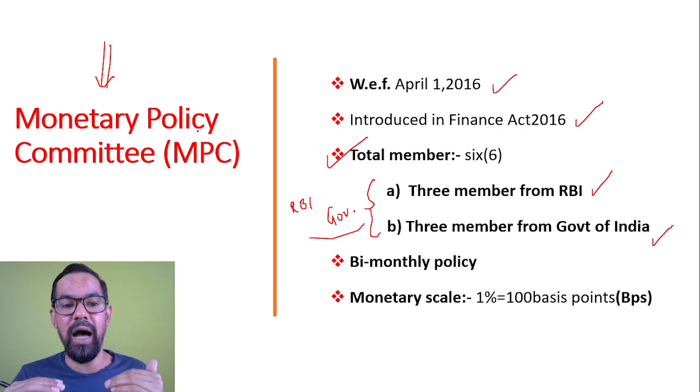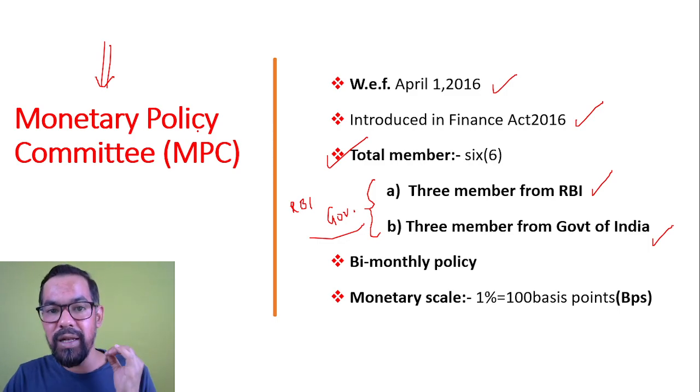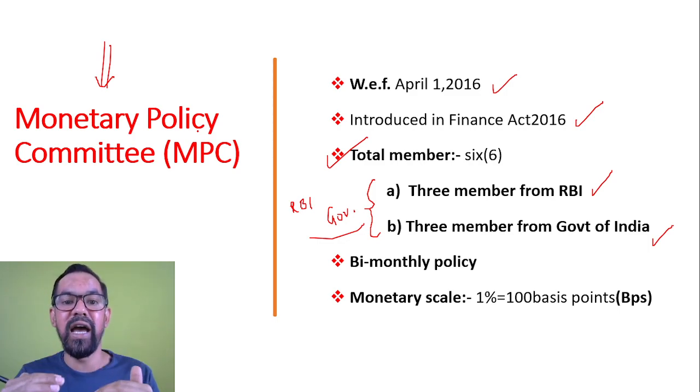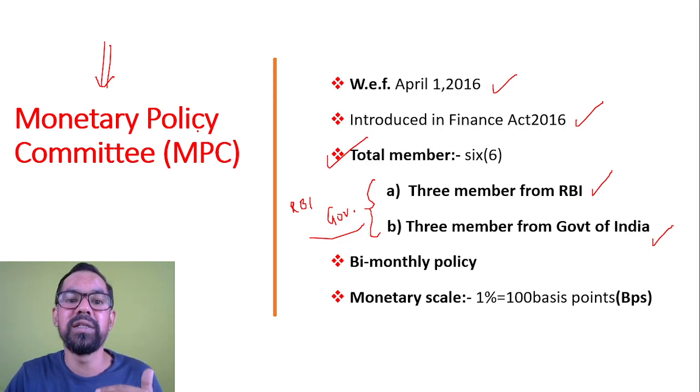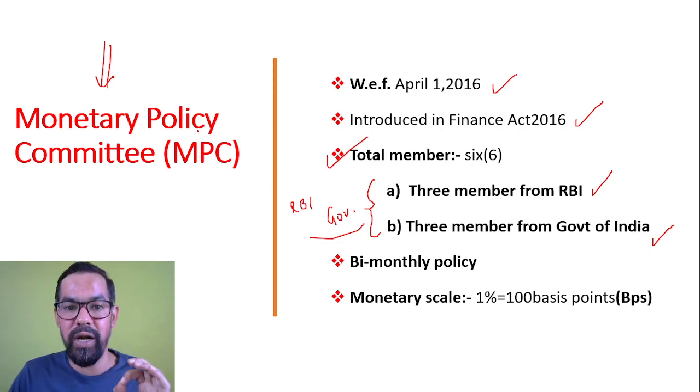After their discussion, they do voting. If there is a tie vote, where 3 people say there is a need for liquidity in the market but 3 say there is no need and we should maintain the status quo, then the RBI governor has a dual vote.